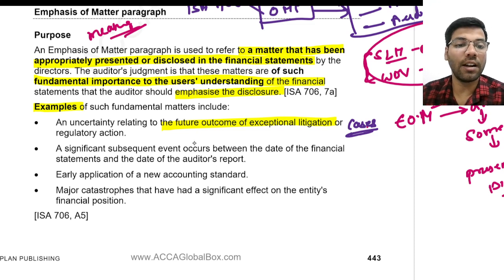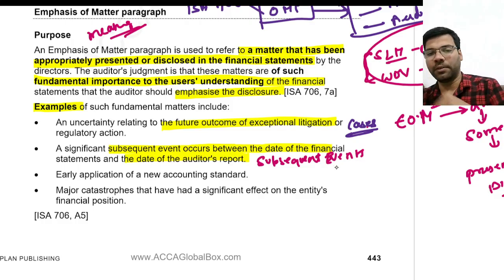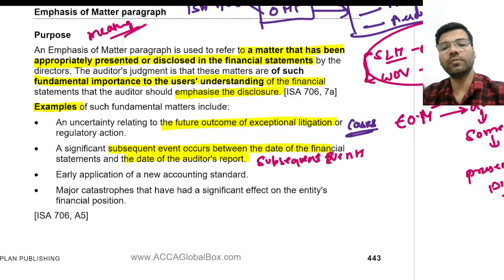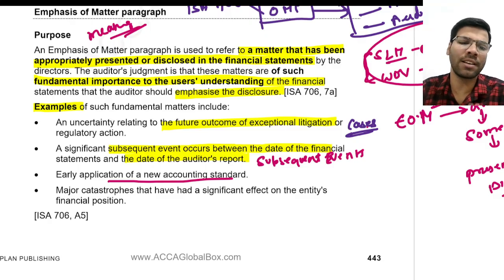And next, significant events occurring between the date of financial statements and the date of the auditor's report. Right? These are called subsequent events. This also will be disclosed in the financial statements, but if the auditor wants to highlight, he can highlight. Early application of accounting standards: accounting standards may be made applicable in the upcoming year. There are some changes, but your company follows them from this year itself. If the auditor wants to highlight this, he can still do that.